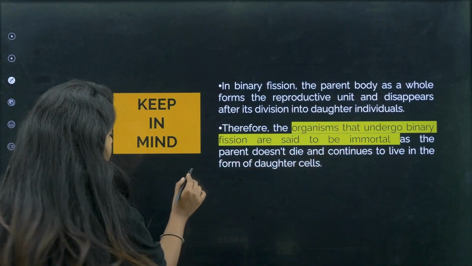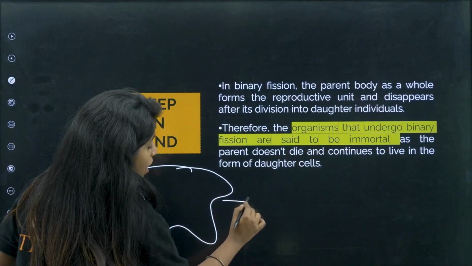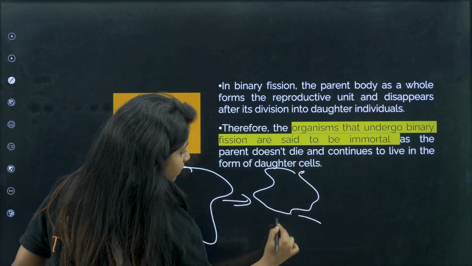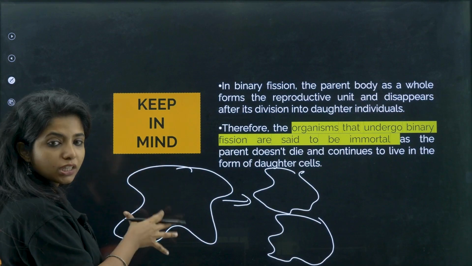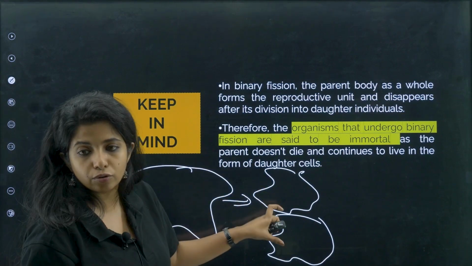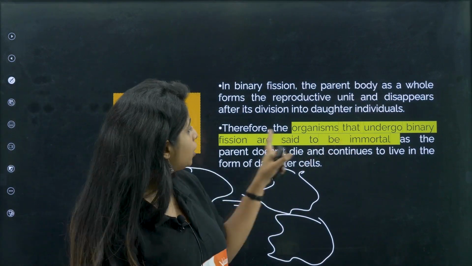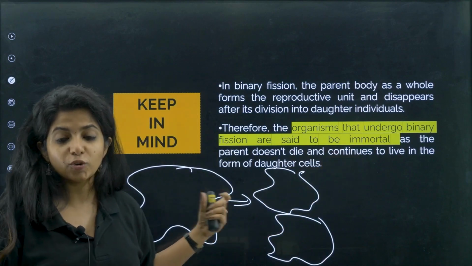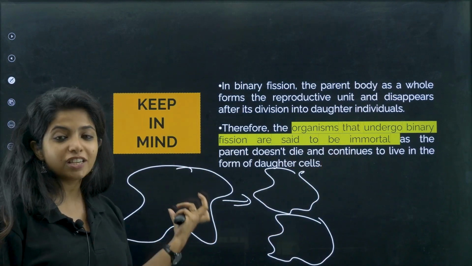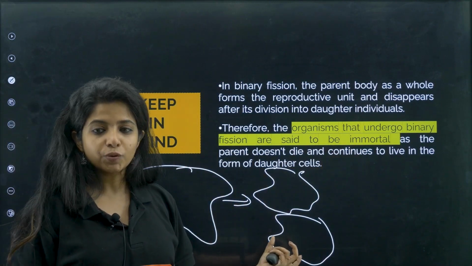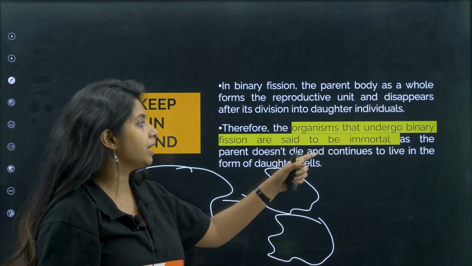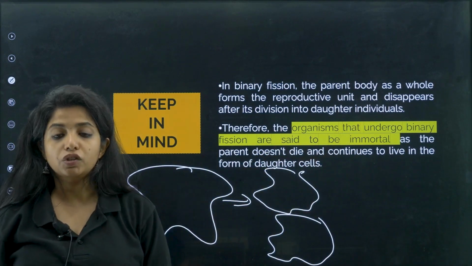So the parent, for example an amoeba, is now getting divided into two daughter amoebae. Do you find the parent organism still being there? No, it has divided itself into two. So the organisms that undergo binary fission are said to be immortal. Can I call it immortal? Because its body is being passed on to the daughter. So that is immortal, as the parent does not die and continues to live in the form of the daughter cells.